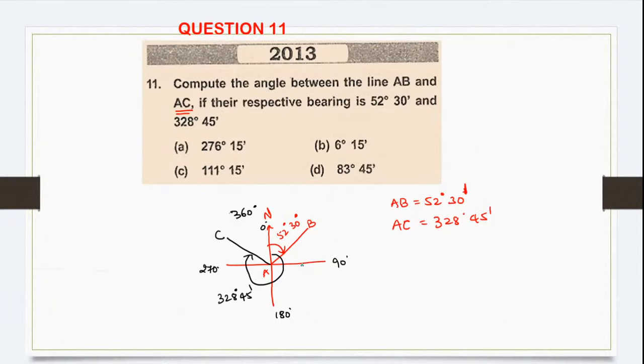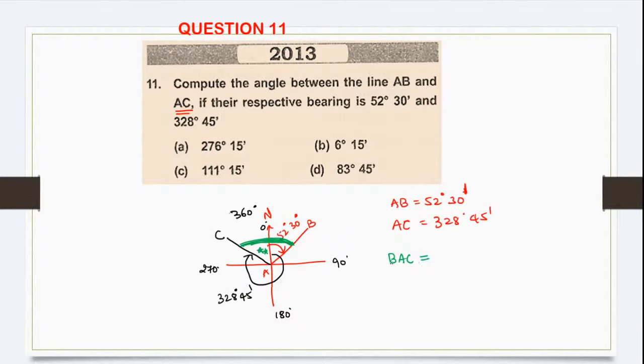Now what exactly is he asking you in the question? Angle between the lines. Okay. So the angle between the lines will be this green portion. BAC will be the angle between the lines. Now how do you compute it?